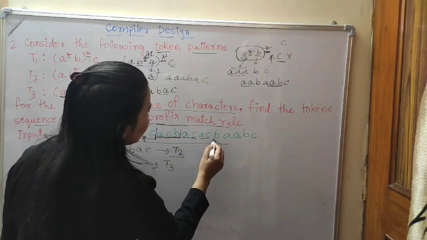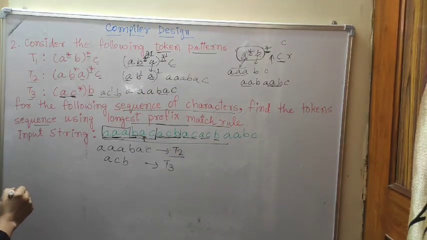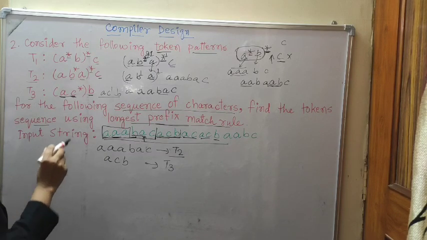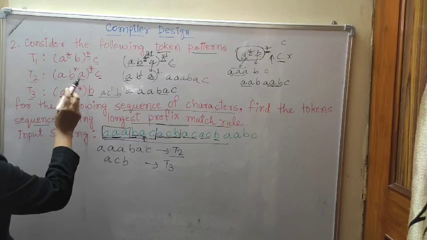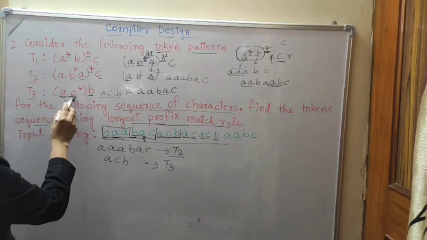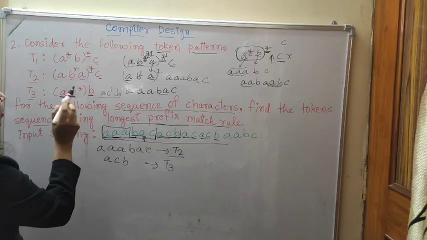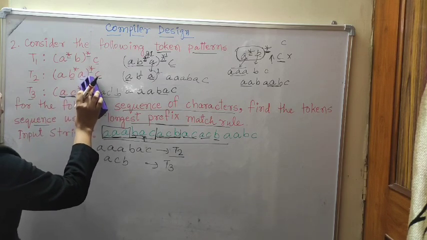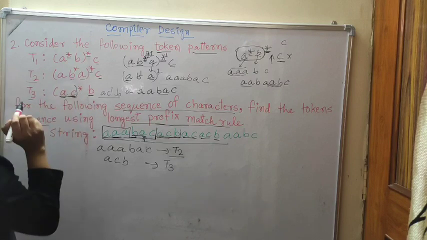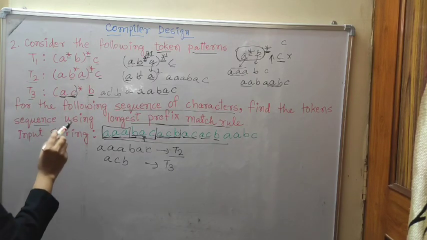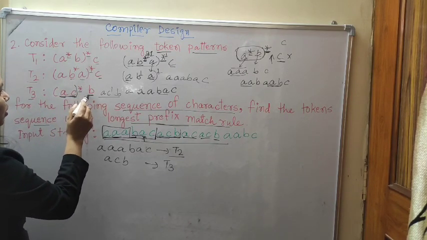Then A, C, B will come. Any places will come, A, C. No, B is there. B is compulsory. No, this one: A, C, then B. Oh, sorry. Here, parenthesis will come like this. Okay. A, C closure, B.